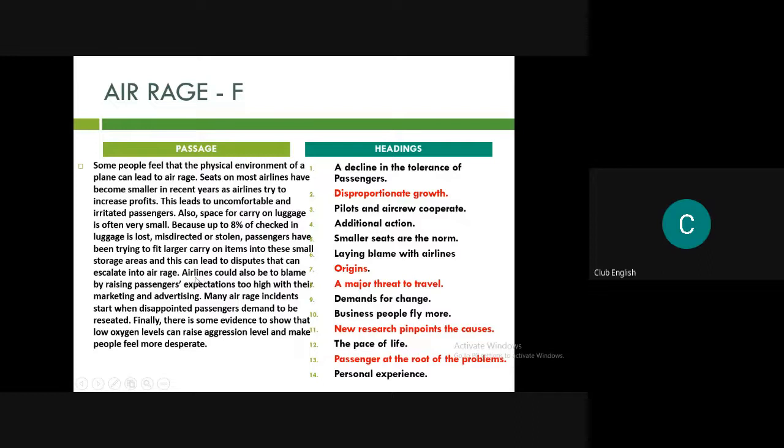Actually, here it is written that airlines could be to blame by raising passengers' expectations too high with their marketing and advertising. So this is the answer. That is, laying blame with the airlines. So what is happening is airlines are raising passengers' expectations very high, and when they come and see that there are long queues and smaller seats, they get irritated, because of which they get involved in air rage activity. Okay, so the answer is sixth, laying blame with airlines.